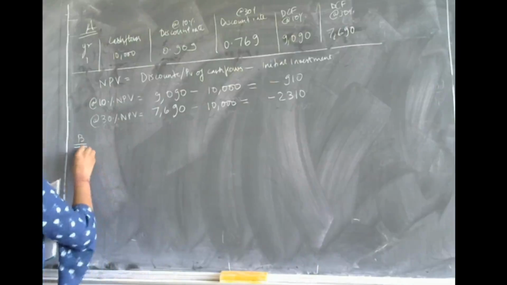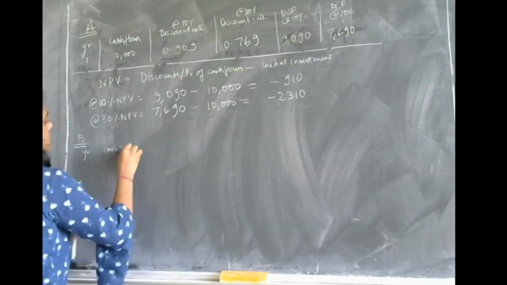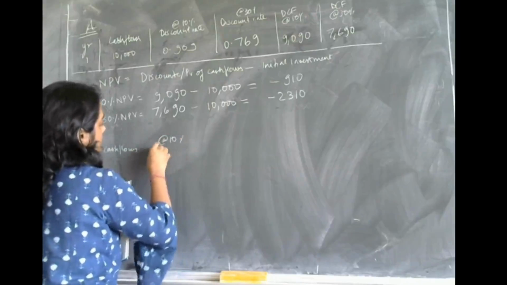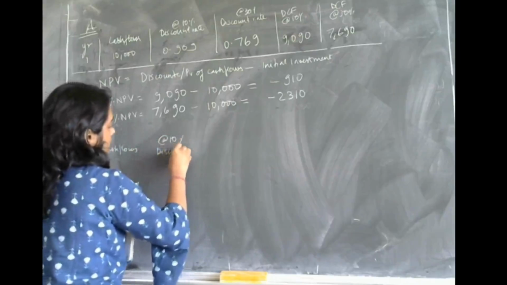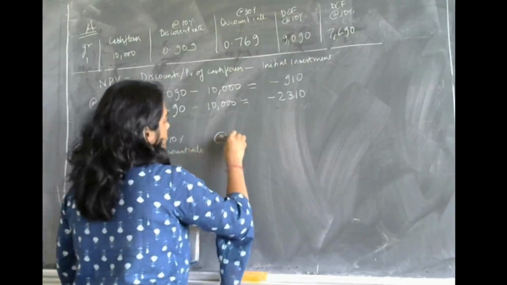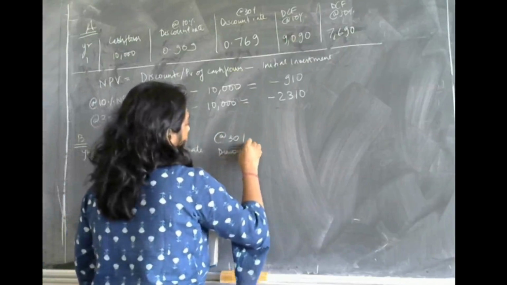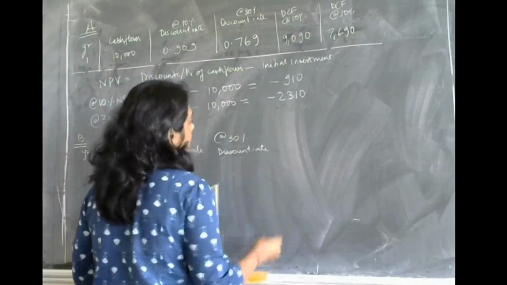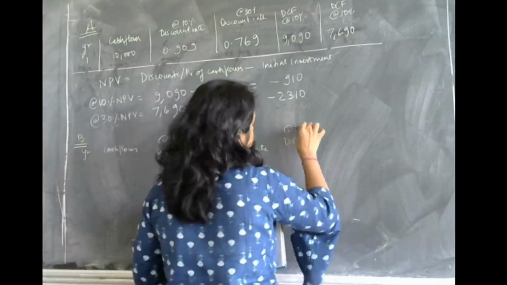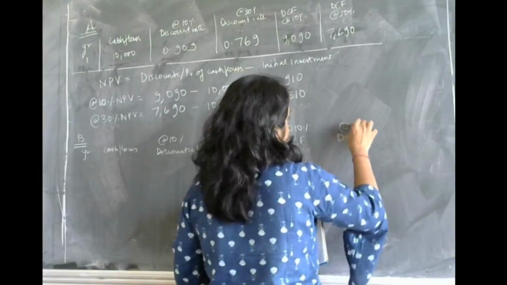So here we have the cash flows, the 10% discount rate, the 30% discount rate, the discounted cash flows at 10%, and the discounted cash flows at 30%.